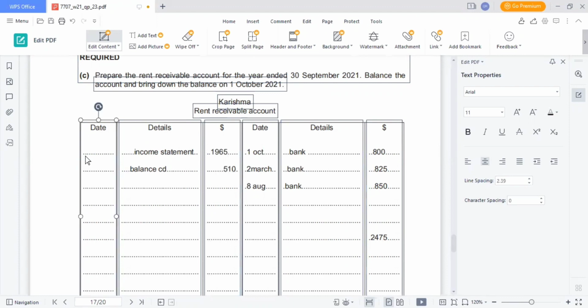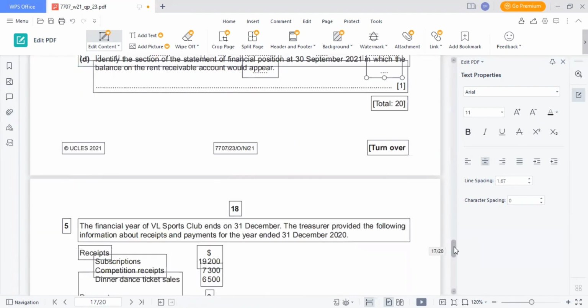It is on 30 September 2020. Then we have balance CD, balance BD on 1st October 2020. Then we have B part.